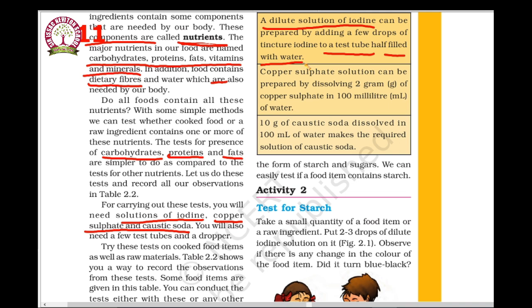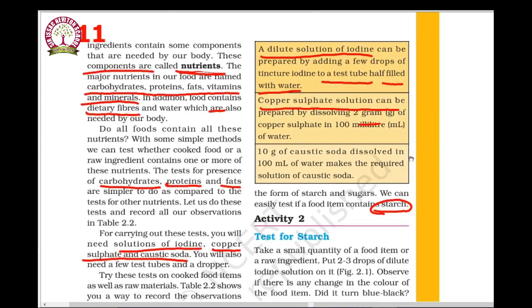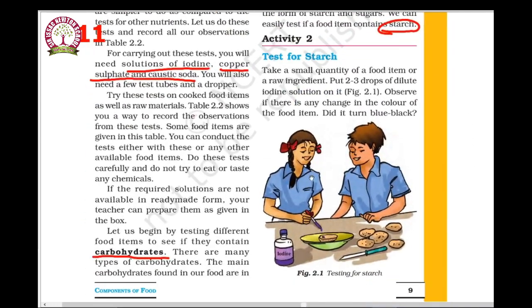For the other test, a copper sulfate solution can be prepared by dissolving 2 grams of copper sulfate. Now we are going to test for carbohydrate, otherwise called the starch test. Take a small quantity of a food item or raw ingredient. Now we are going to check whether carbohydrate or starch is present in it or not.